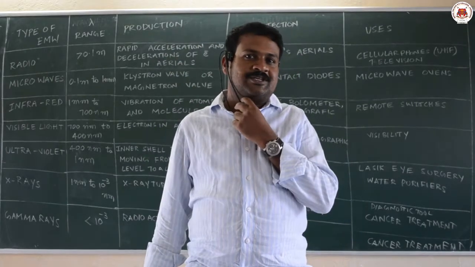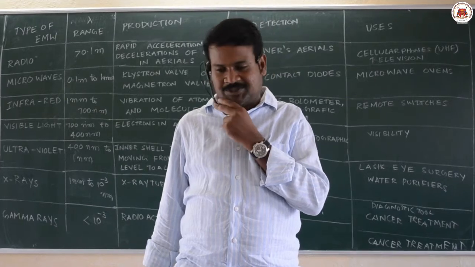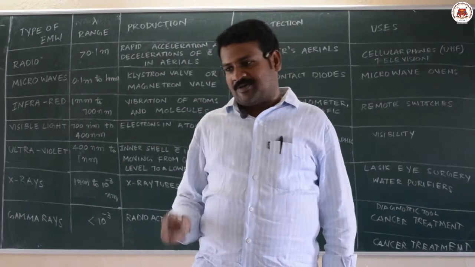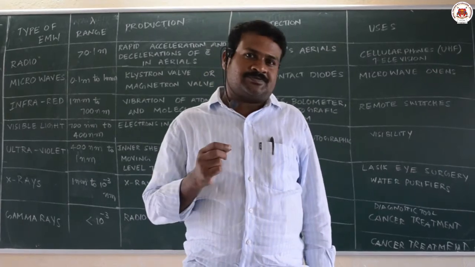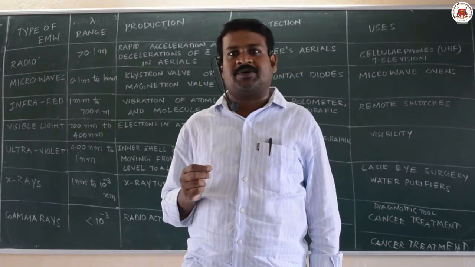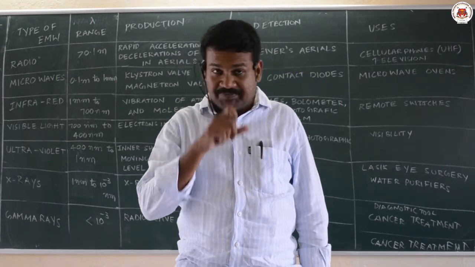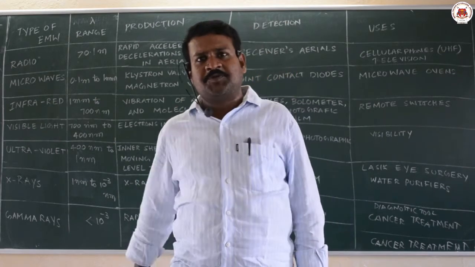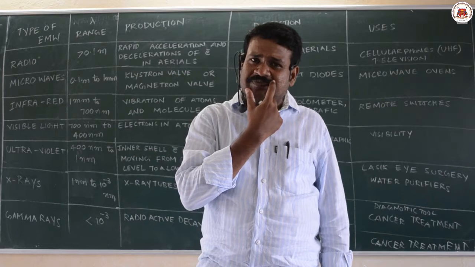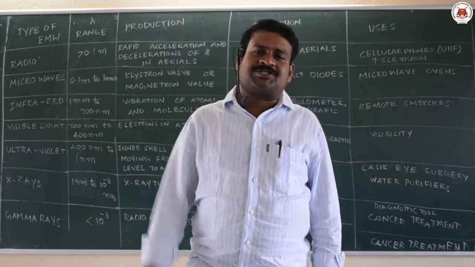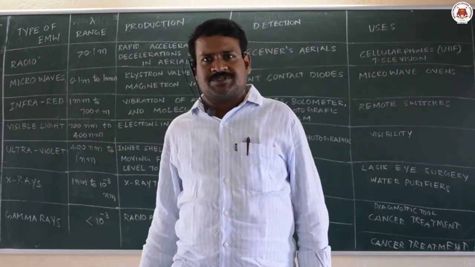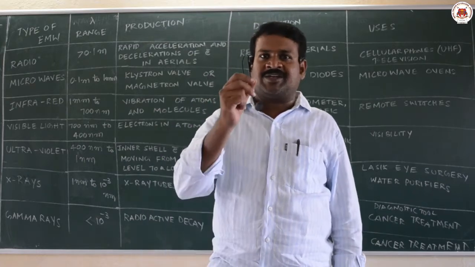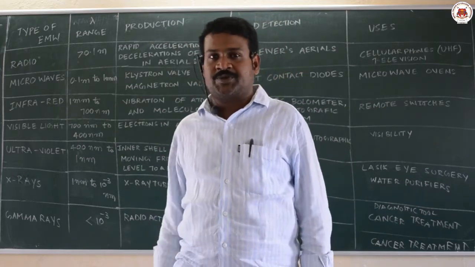Today this is the last video of electromagnetic waves. Actually this is a very small chapter. In this, first we studied the existence of displacement current explained by Maxwell. Then today we are going to discuss what is an electromagnetic wave, what are the sources which produce electromagnetic waves, how can we detect them, what is their wavelength range, and the electromagnetic spectrum in this video.